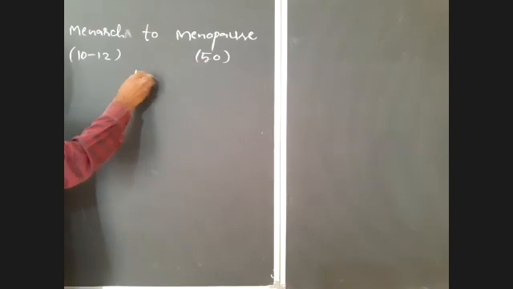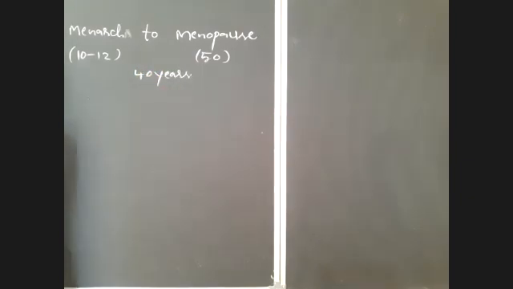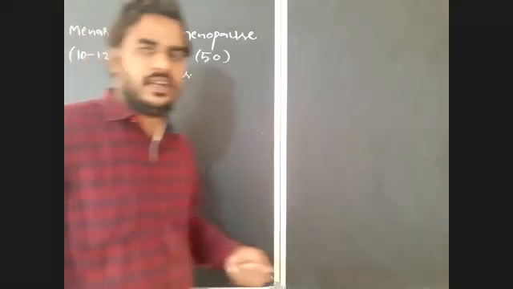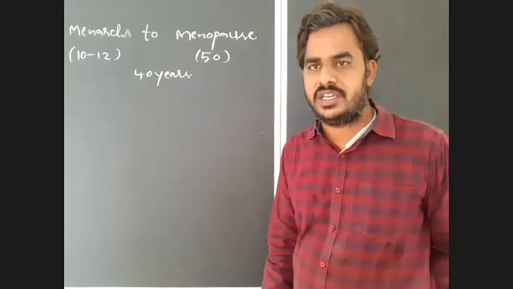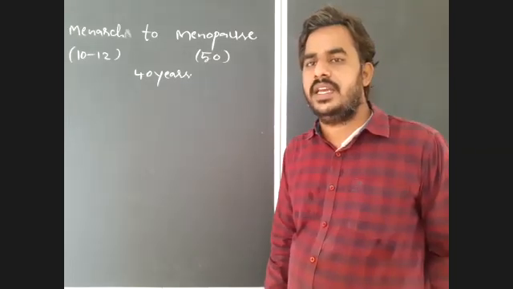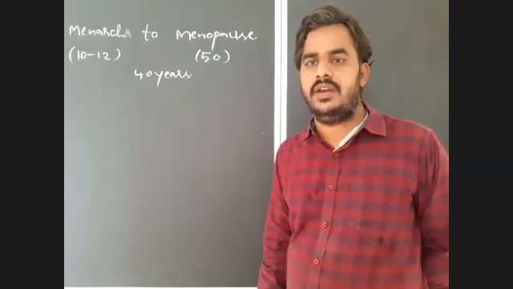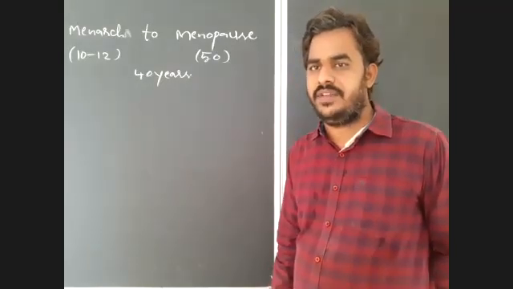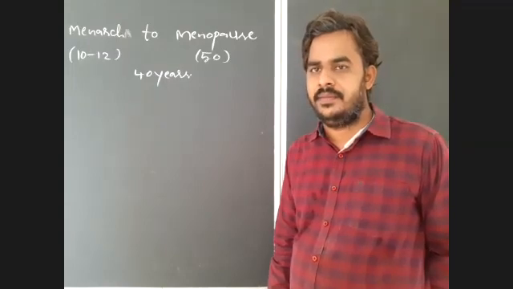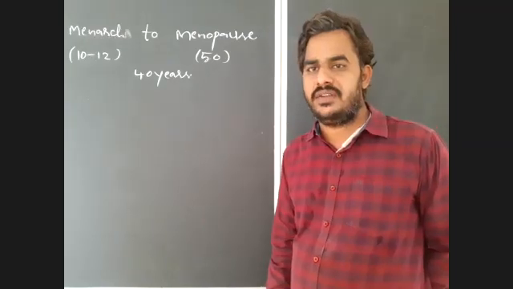Also, a female can produce ova for a maximum of 40 years. But during pregnancy, there is no ovulation. And after pregnancy, due to lactation, that is the production of milk, there will be no pregnancy for a maximum of 6 months. So if a female gets a baby, almost 15 months there will be no release of ovum.